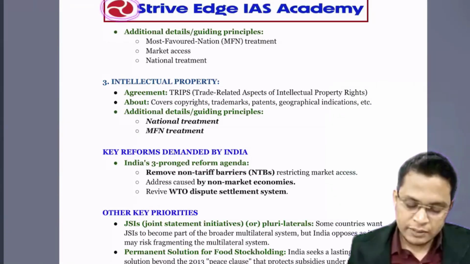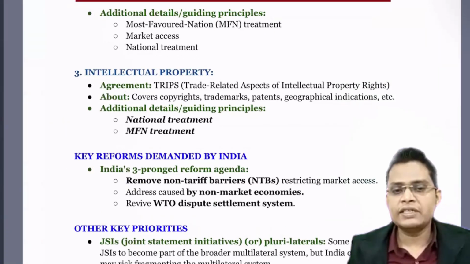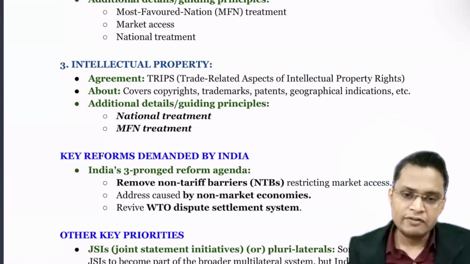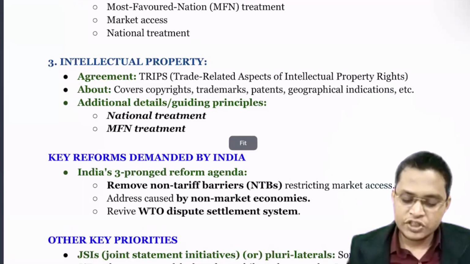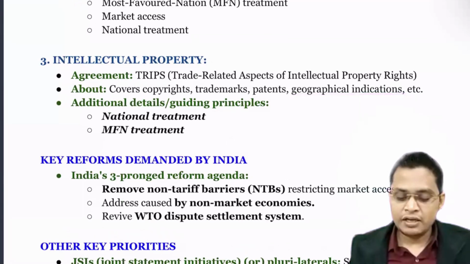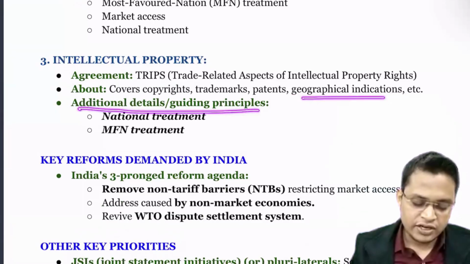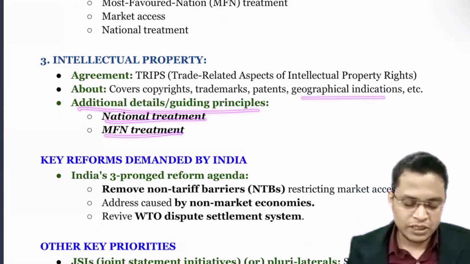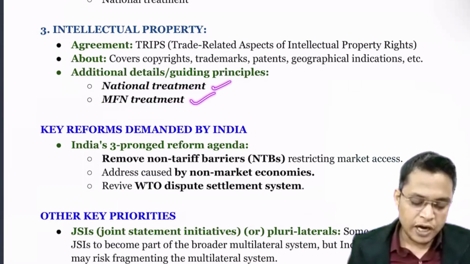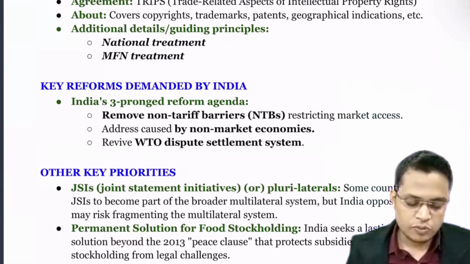Okay, so next the patent. Once a medicine, for example a vaccine, is developed, we can file a patent for that so that we can protect it. Next is geographical indication, like Darjeeling tea. So all these things are protected. Next is additional guidelines like national treatment and most favored nation status. Please study it. It is part of your economics, so it's homework, please study it.